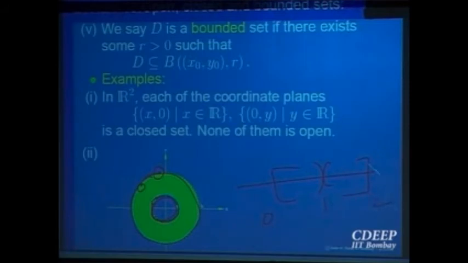So this point is 2. Yes, one more guess I want. Somebody should either second his opinion that this is a closed set or contradict it. At least one person. He says it is closed. Do you agree, yes or no? He says no. Why do you say it is closed?